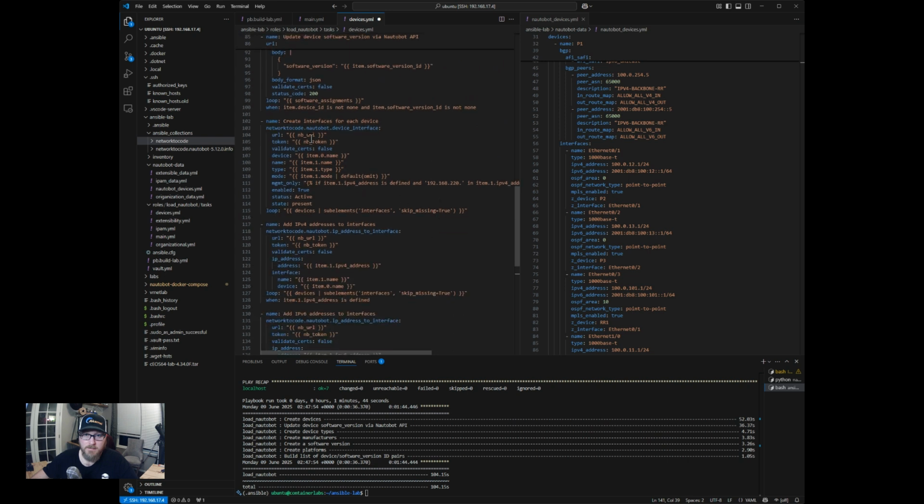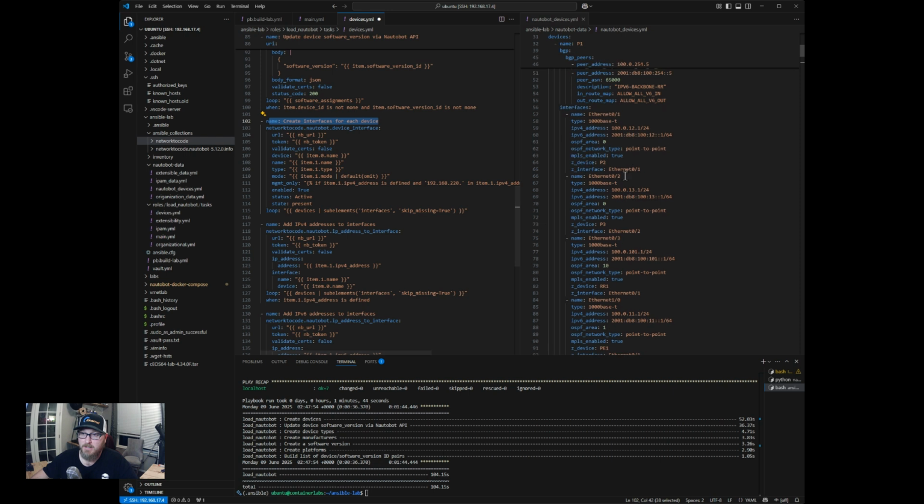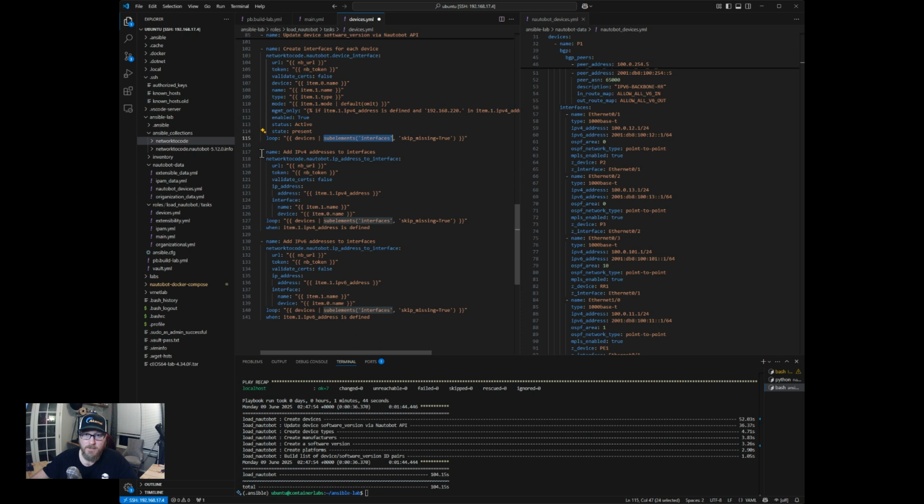So here we'll create each interface on the device as defined here. We'll use the sub elements again to iterate through this list of interface names and other details. And then once that interface is created, we'll go back through using the same sub elements for the interface, grabbing the IPv4 and then the IPv6 address and assigning them to the interface.